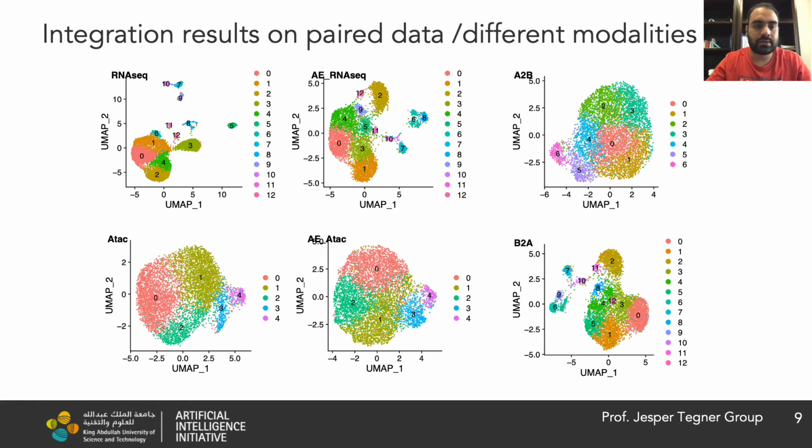In the third setup, where we tried the efficacy of the scAEGAN, is paired data having different modalities, where we have two modalities. One is the RNA-seq data and another one is the ATAC-seq data. The results here show that the scAEGAN still preserves the cell structure in the translated domains.